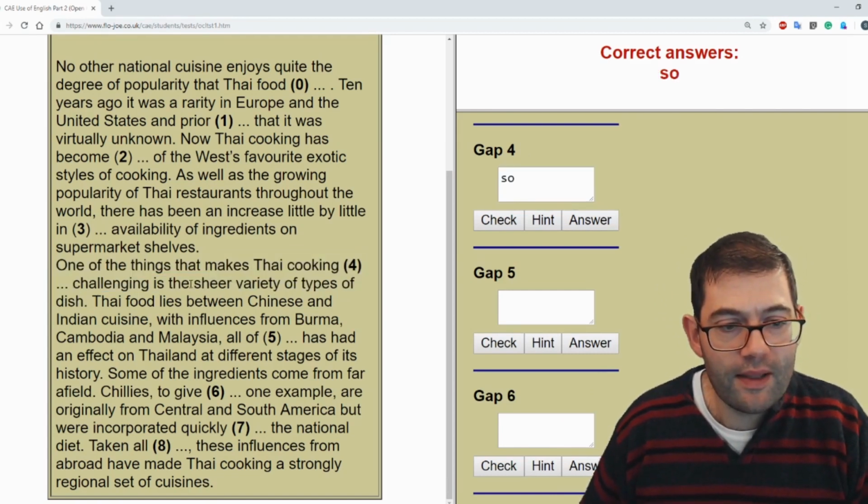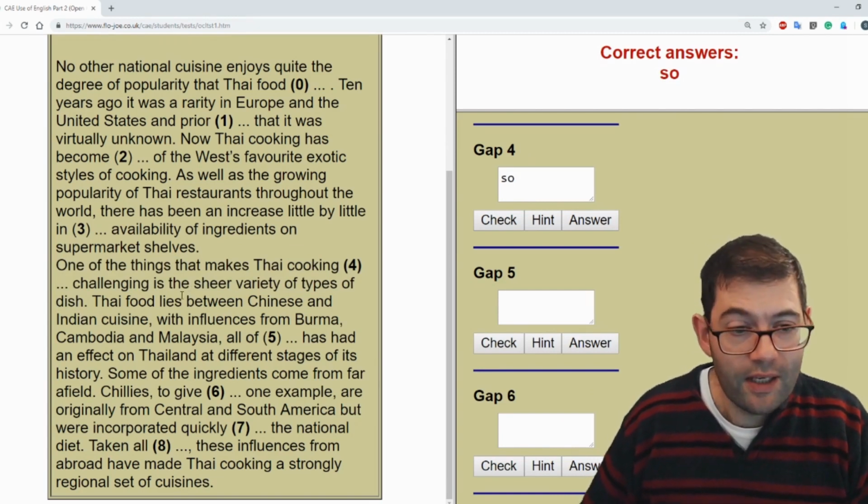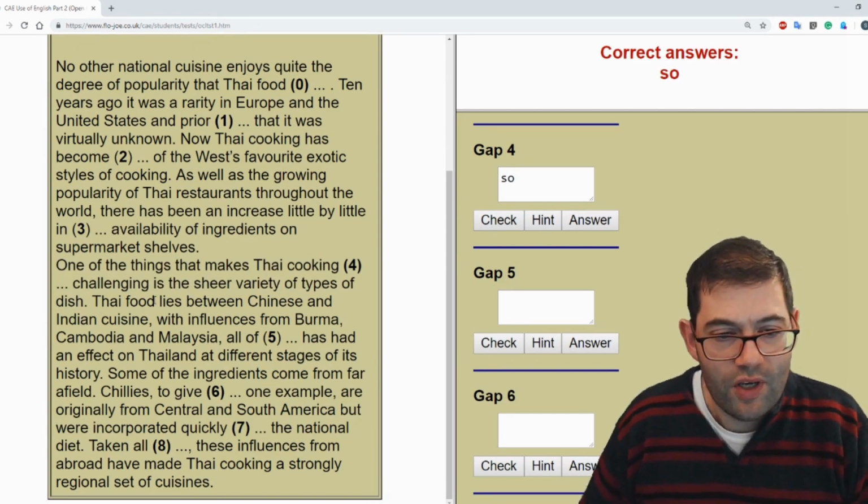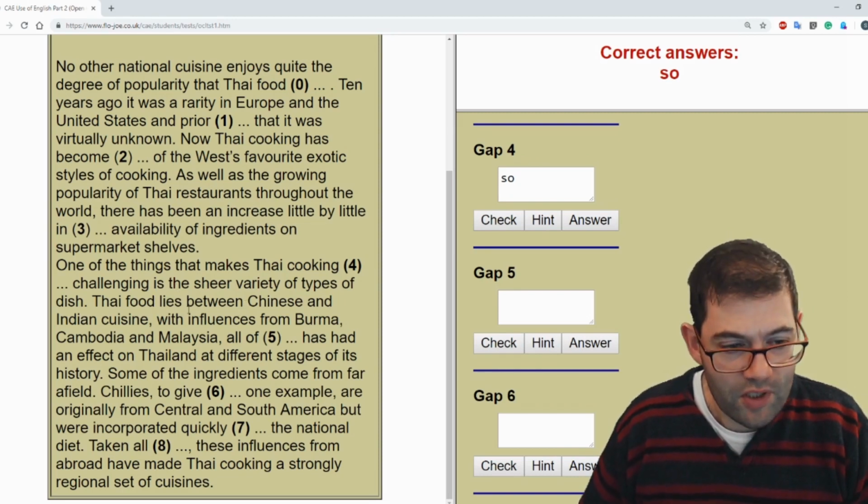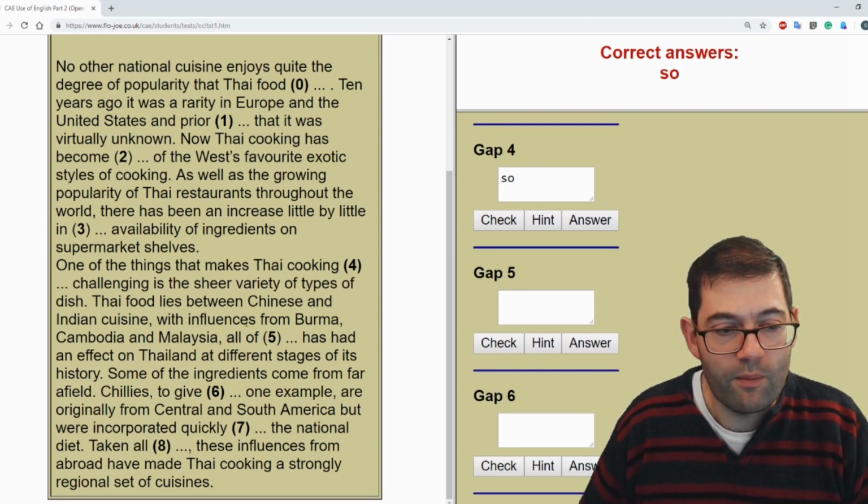So one of the things that makes Thai cooking so challenging is the sheer variety of types of dish. Thai food lies between China and Indian cuisine, with influences from Burma, Cambodia and Malaysia, all of which have had an effect on Thailand.